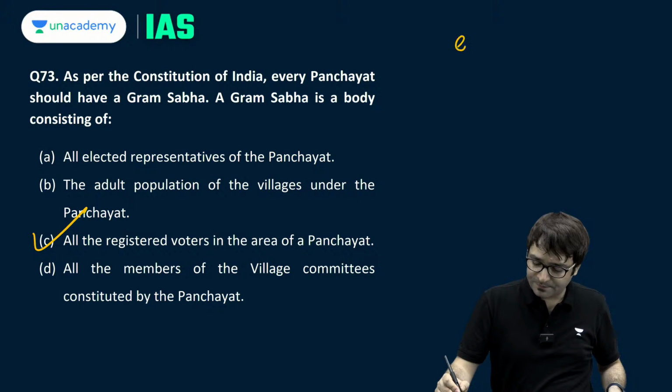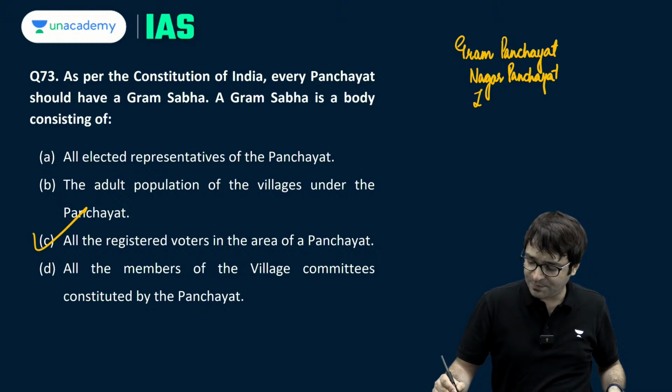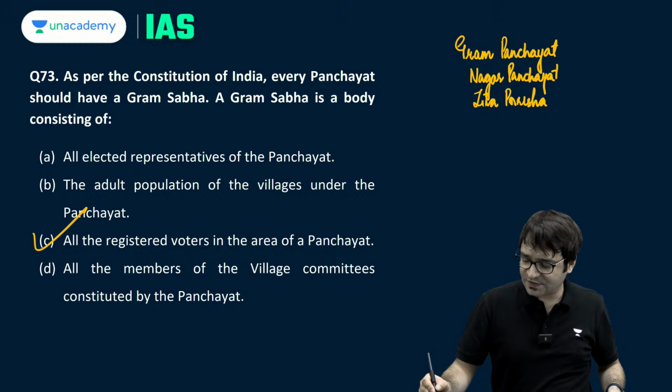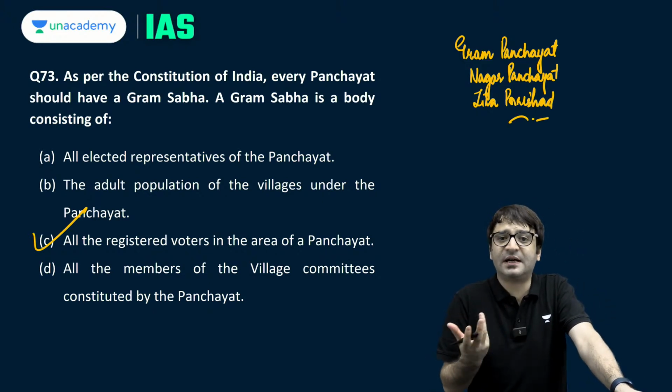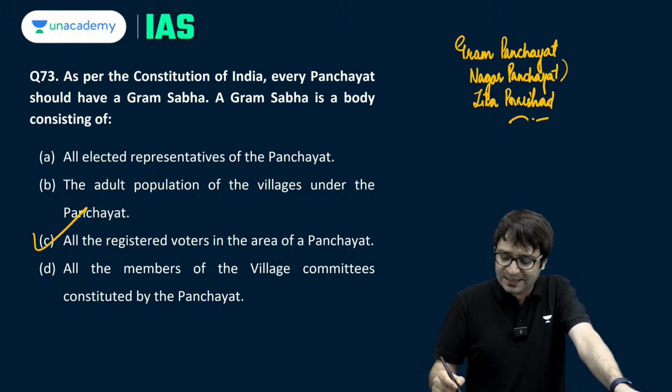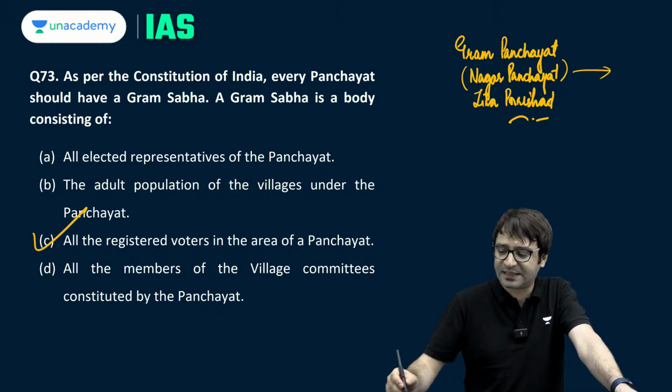Then there is something called Gram Panchayat, which is the first tier. Then Nagar Panchayat, which is the second tier. Then there is Zilla Parishad. Because the 73rd Constitutional Amendment Act creates a 3-tier Panchayati Raj system. But this second tier is not necessary to be constituted in a state if the population of that state is less than 20,000.